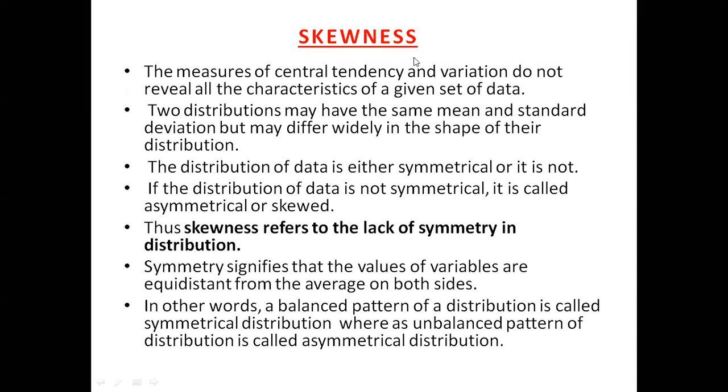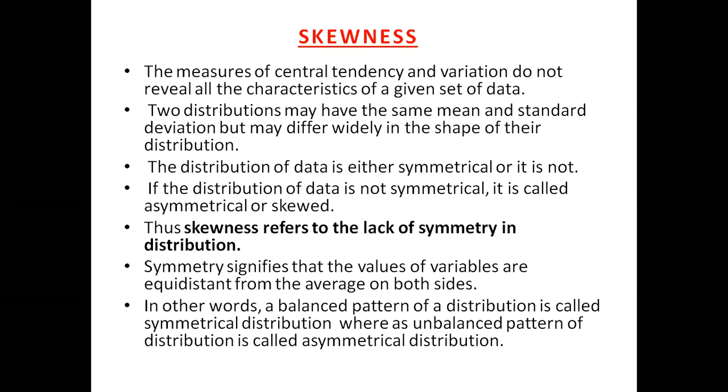We require another characteristic of the data set, that is called the skewness. Because it may happen that two distributions may have the same arithmetic mean and the same standard deviation, but they may differ in shape or differ in figure.